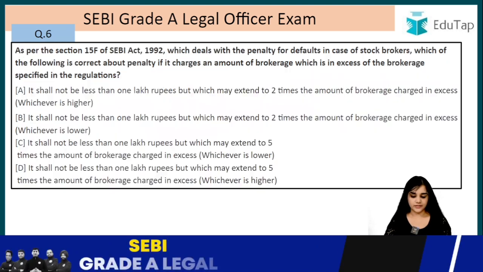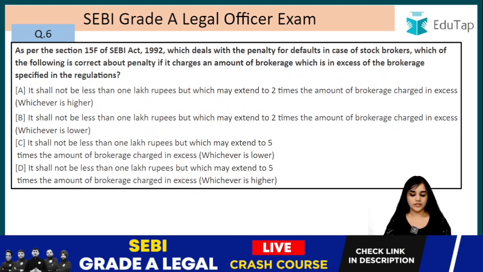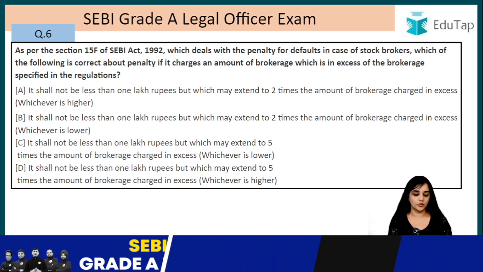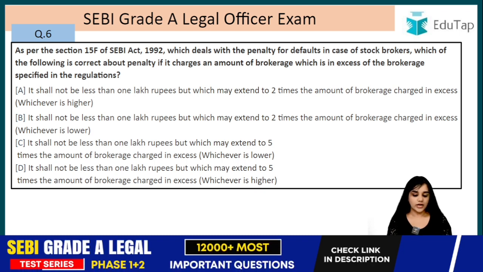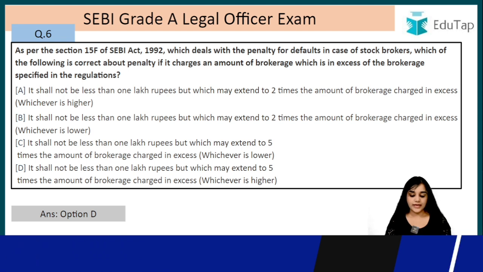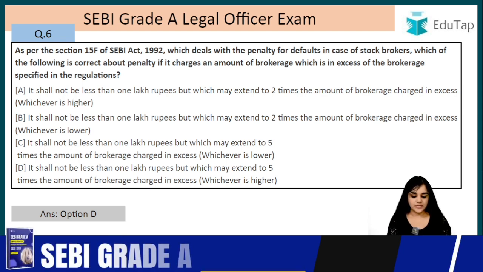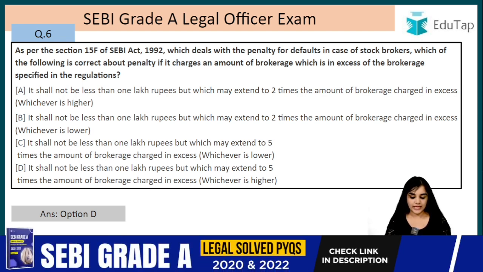Moving on, question number 6. As per section 15F of SEBI's Act 1992, which deals with the penalty for the defaults in case of the stockbrokers, which of the following is correct about the penalty if it charges an amount of brokerage which is in excess of the brokerage specified in the regulation? So the answer to this is option D. It shall not be less than 1 lakh rupees, but which may extend to 5 times the amount of brokerage charged in excess, whichever is higher, right?